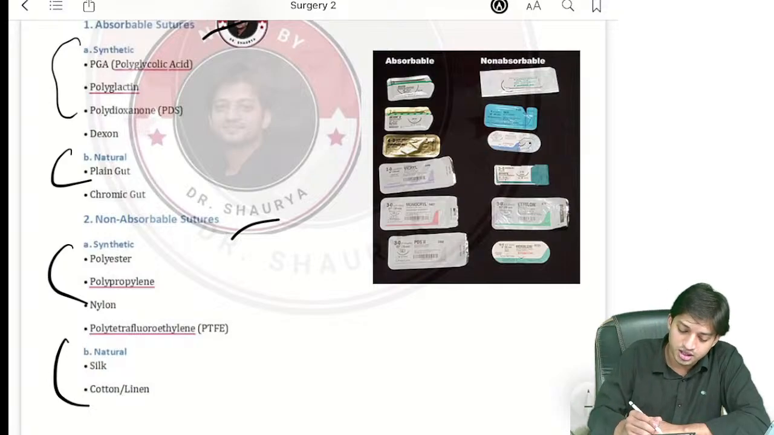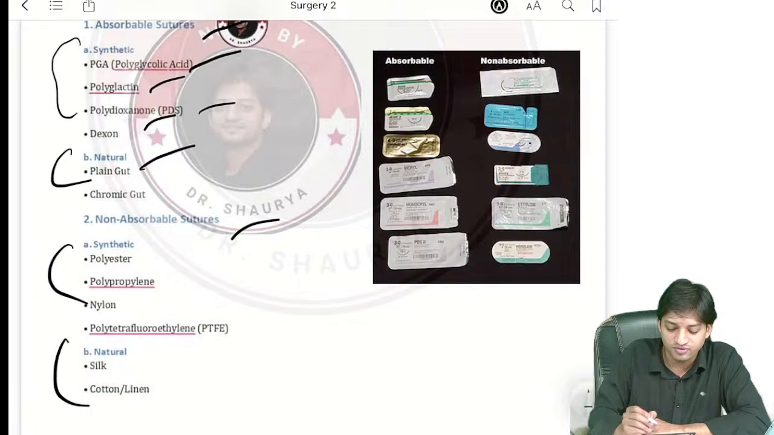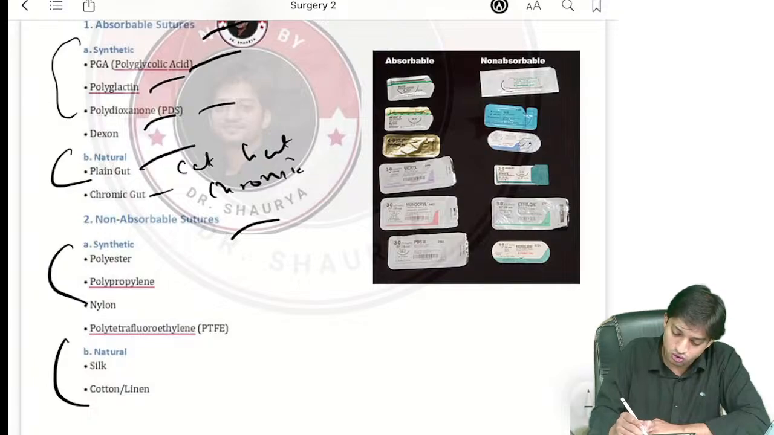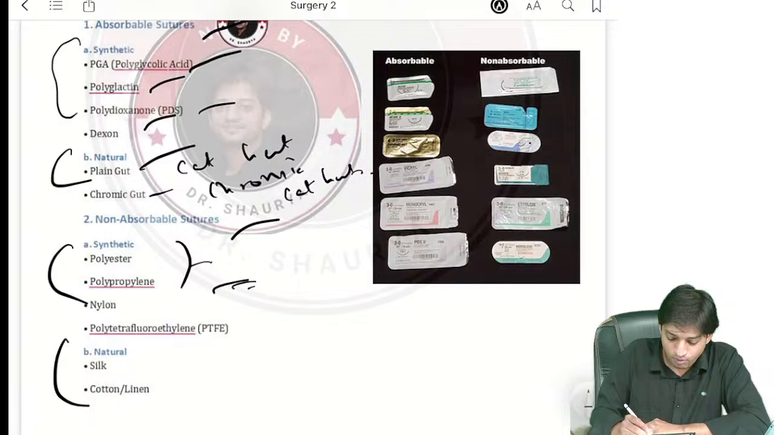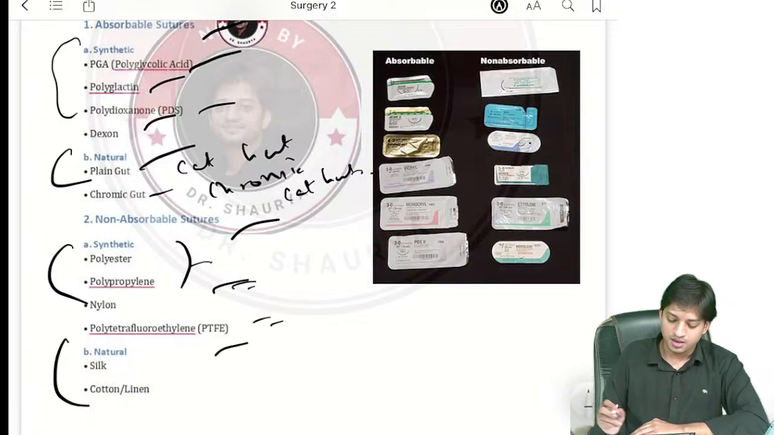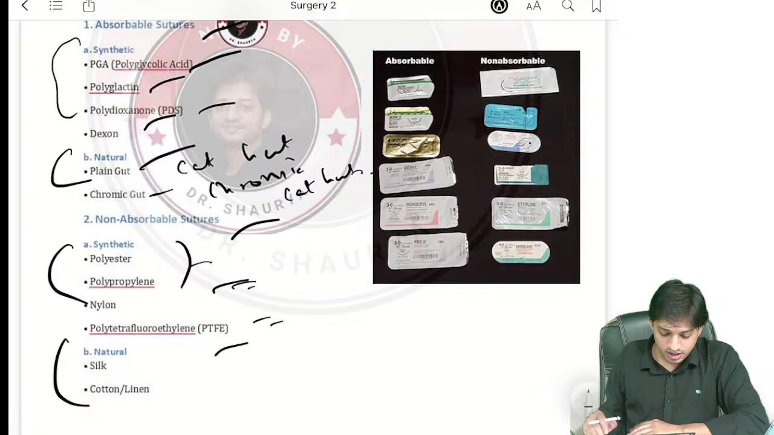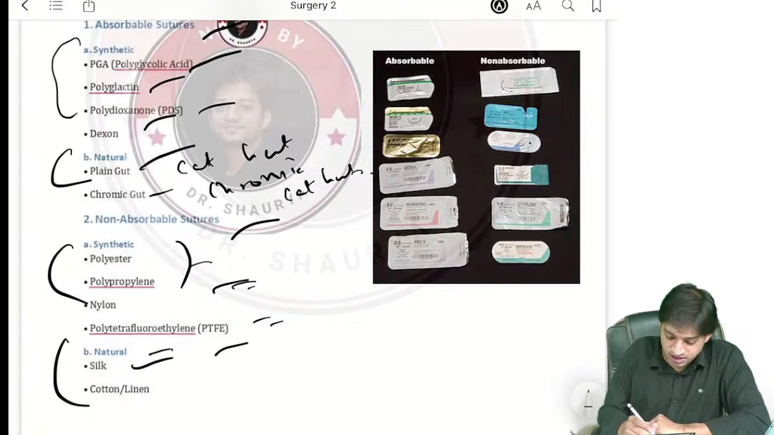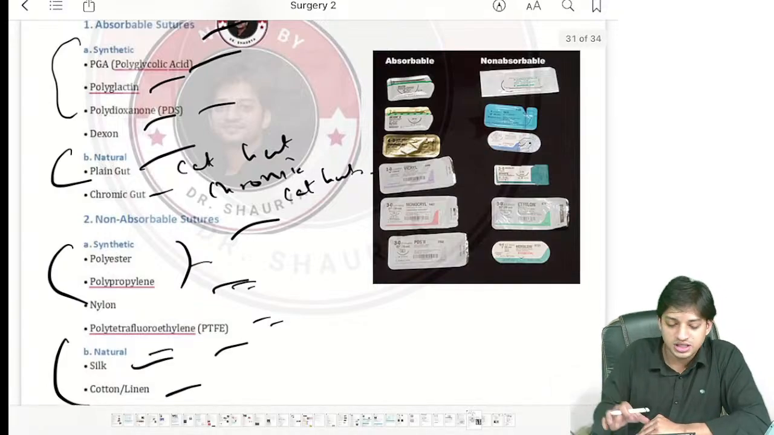What we have put here, polyglycolic acid is there, right? Dexon is there, polyglactin is there. Natural, you have the plain gut, also called catgut, right? Chromic gut, also called chromic catgut. Okay. Synthetic, see polypropylene, nylon, polytetrafluoroethylene and all. Natural, silk and cotton, linen are there. You just have to look.